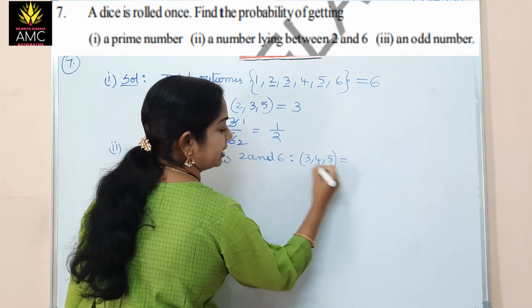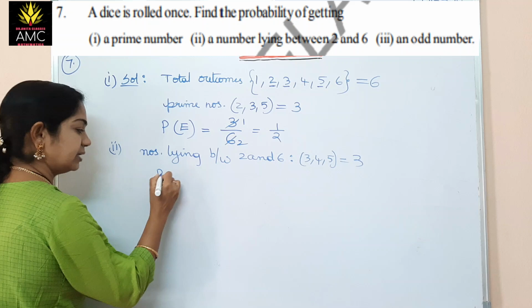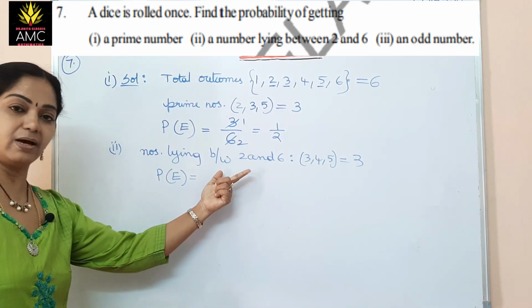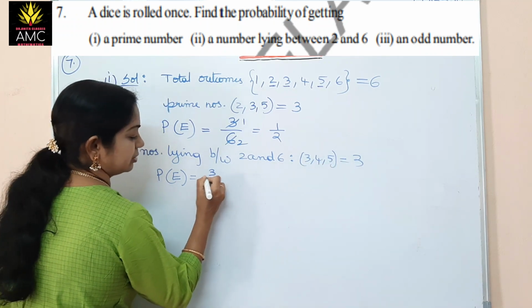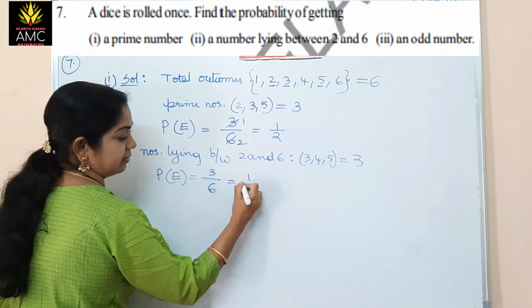So the favorable outcomes are 3. Now, the probability we need to find. The probability formula is number of favorable outcomes by the total number of outcomes. Favorable outcomes are 3. The total outcomes are again 6. So this is again 1 upon 2.